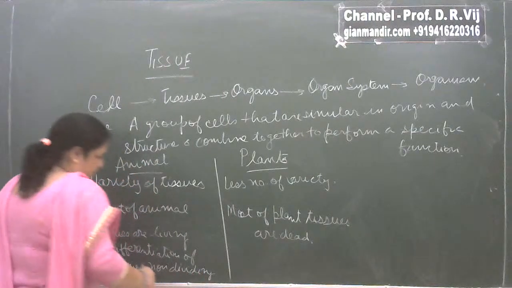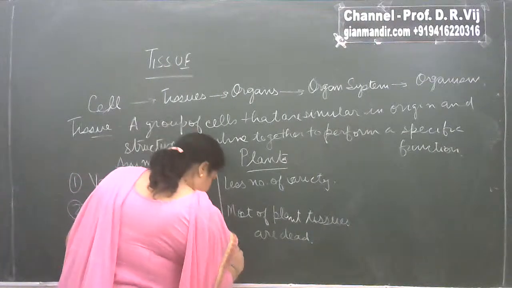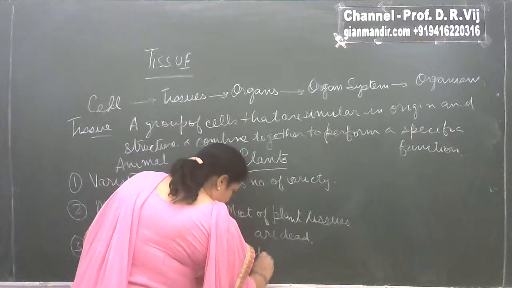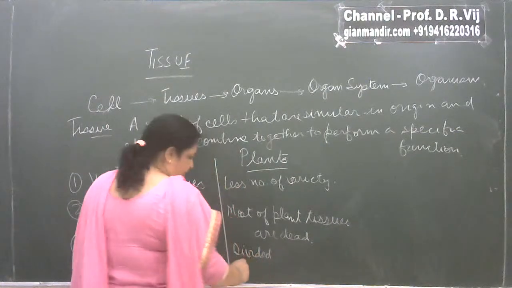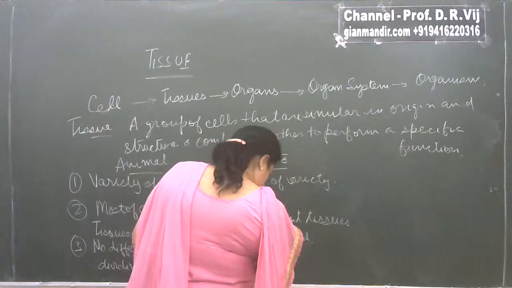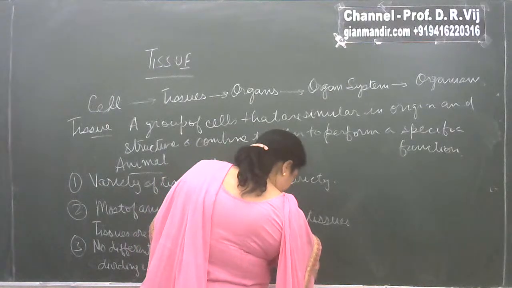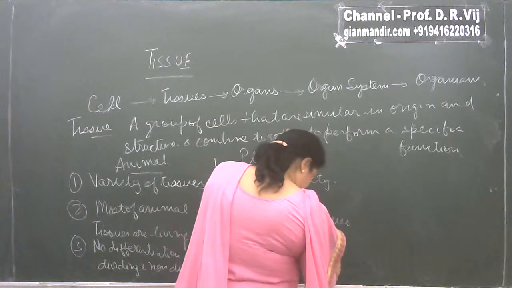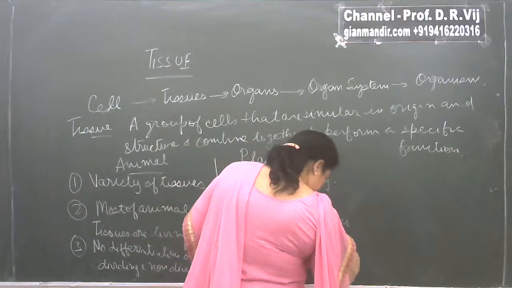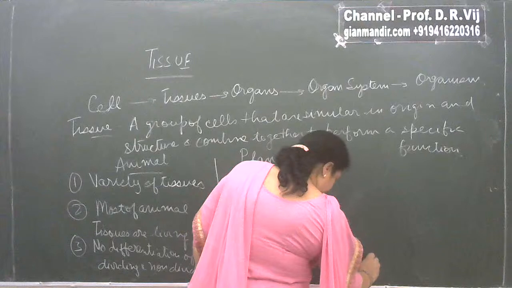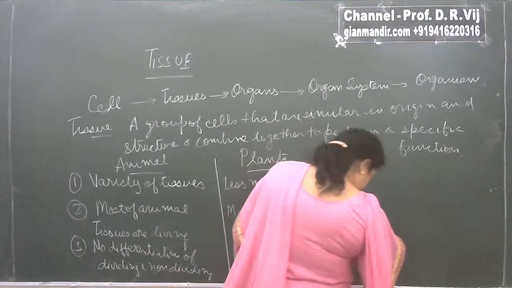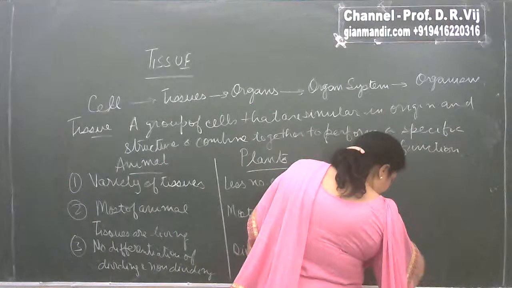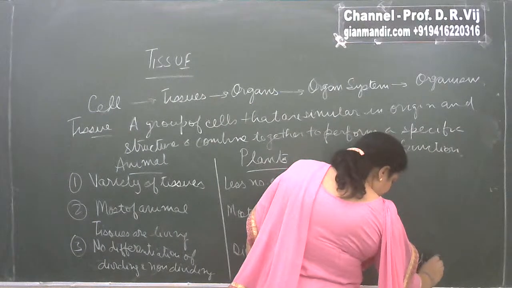But in plants, plant tissues are divided into two types, that is dividing and non-dividing. Why is this difference so?